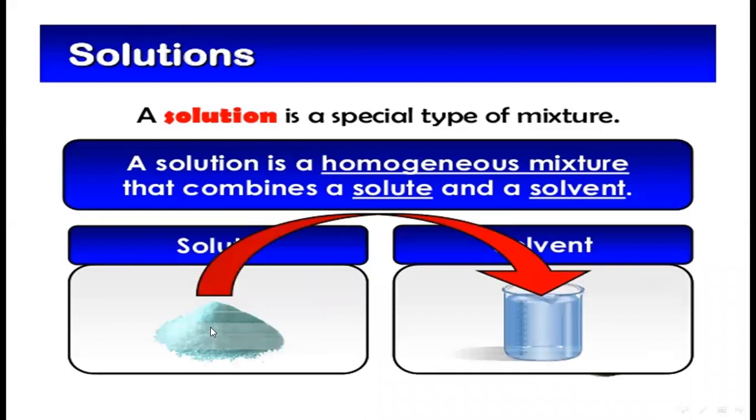Here you see, when the salt is dissolved in a liquid or water, they make a solution. And this solution is called a homogeneous mixture, because when you dissolve salt in water, after some time the salt disappears. The salt is completely dissolved in water.